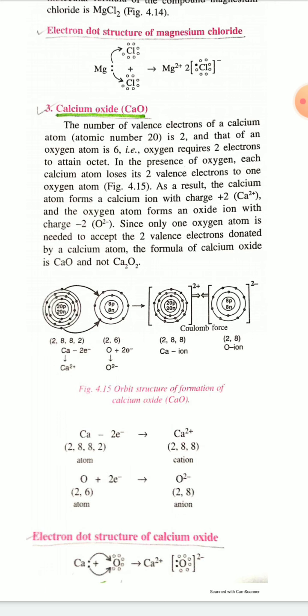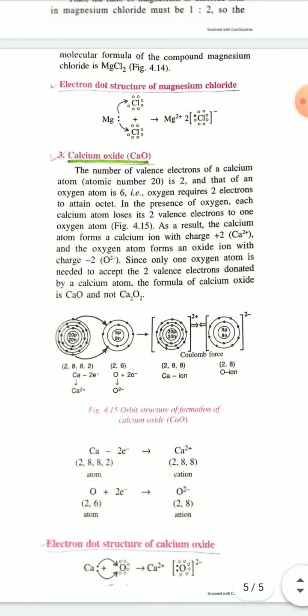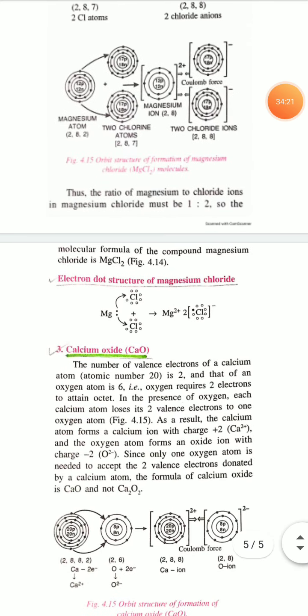Now calcium transfers its 2 electrons to the oxygen atom to form Ca2+ and O2- ions. Then these 2 ions combine by strong electrostatic force of attraction.